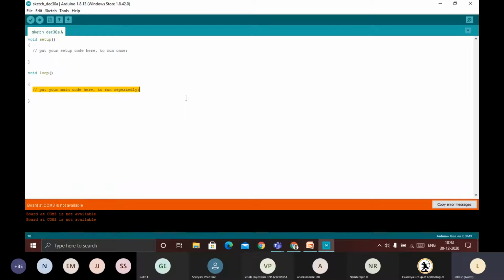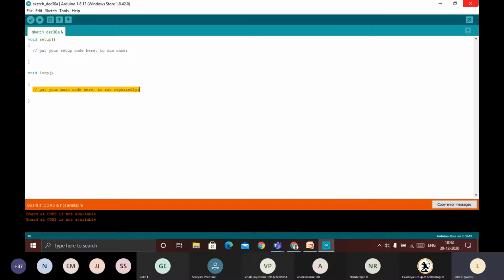Now I will try to show you how we can execute a program and how we can load the program into the Arduino. First, I have connected the Arduino. I will check for hardware errors, whether the power LED is glowing or not. If the power LED is glowing, then it's working fine. Whether the status LED is blinking or not, then it's going to be fine.